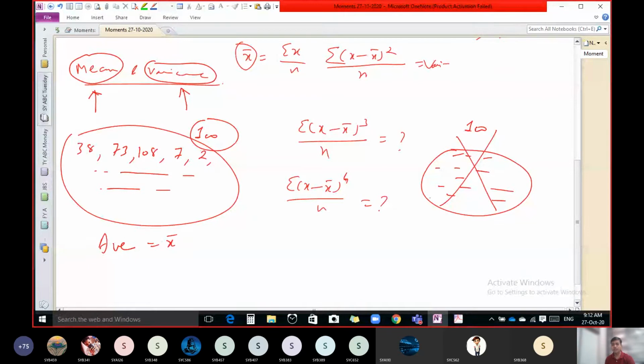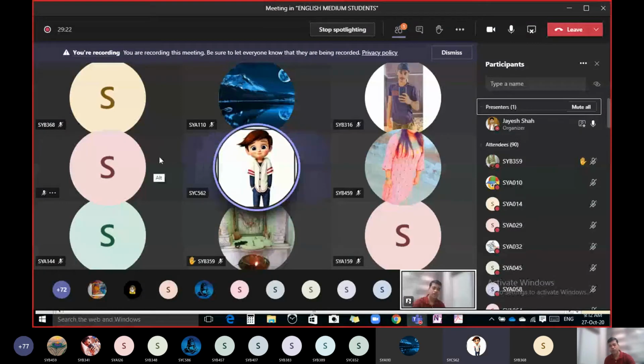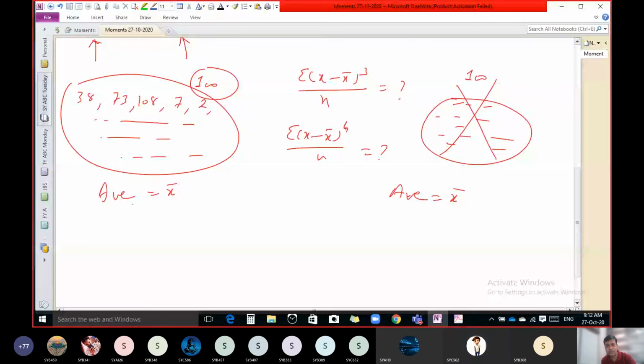So that is nothing but your X bar. Here also you can find the average. That is the average score, your X bar. Now the question is, if you want to know which one is the more consistent batsman out of these two, any of you know what to do? Yeah, by comparing their averages. This is the average.